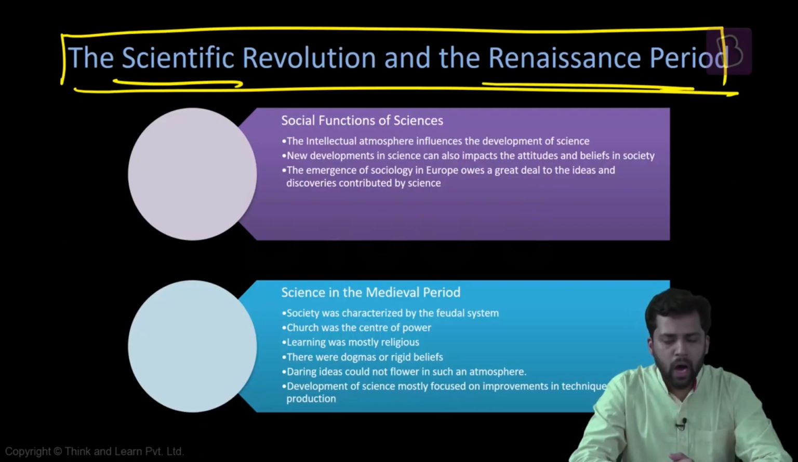One aspect of social change in Europe: how the scientific revolution and the Renaissance period impacted the development of sociology, and in fact how they are impacting society. This is what we are going to understand.